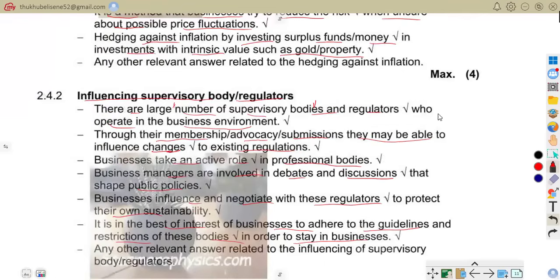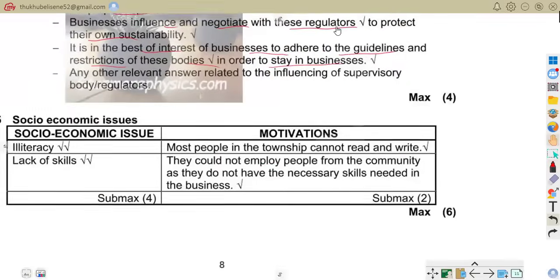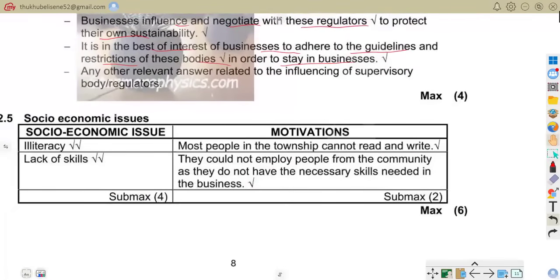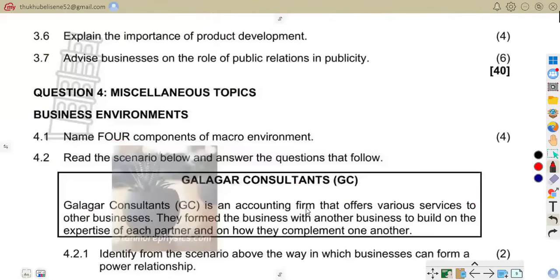That is 2.5. So here we are. Like I've said, it's illiteracy, and you have said most people in the township cannot read and write. Lack of skills, they could not employ people from the community as they do not have necessary skills needed in the business. So that is that. So now let us go to 2.6.